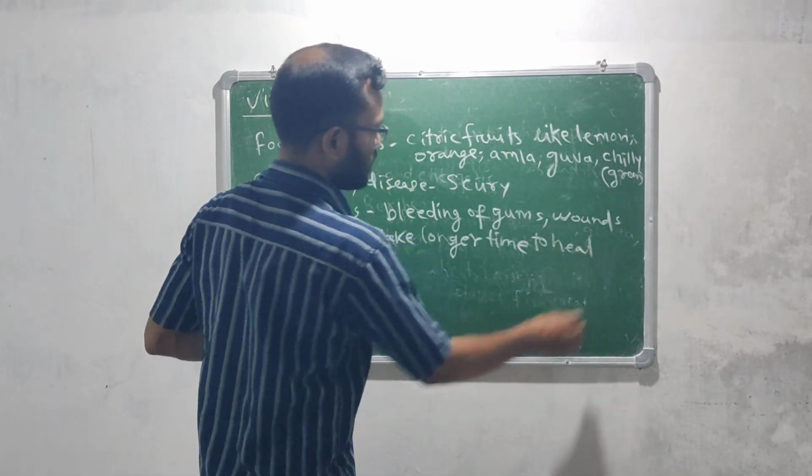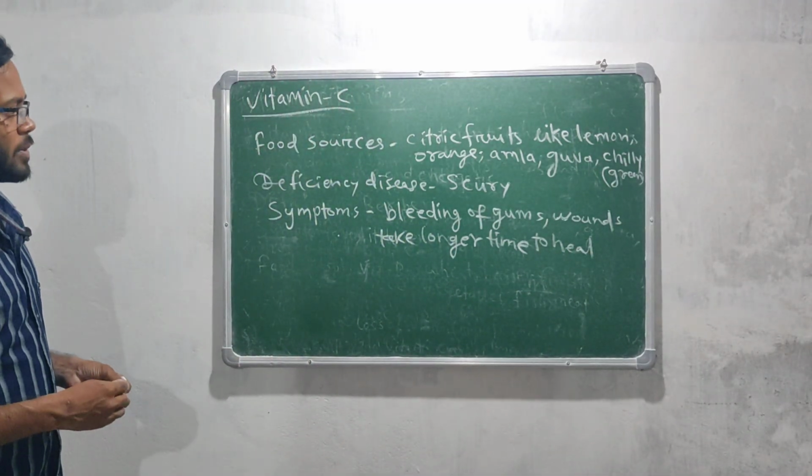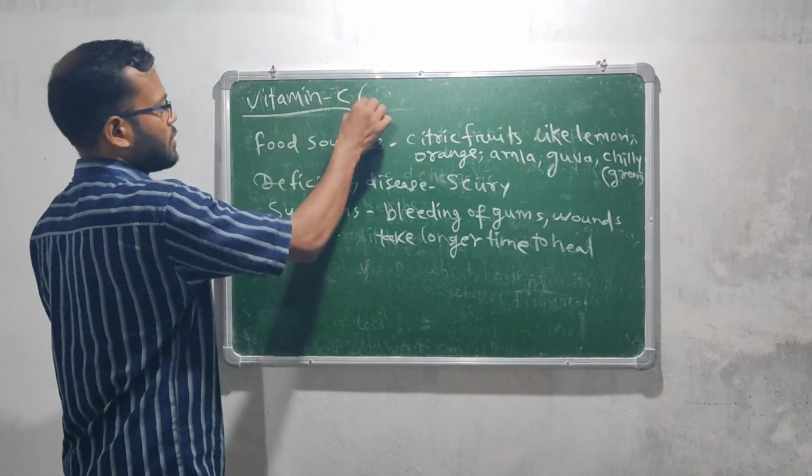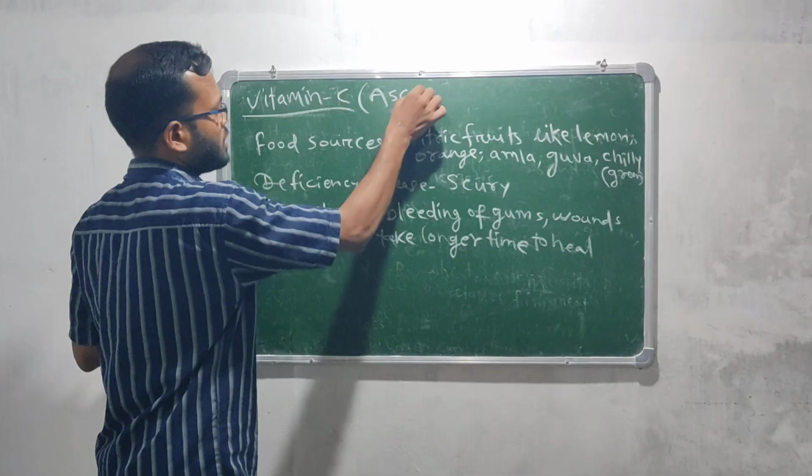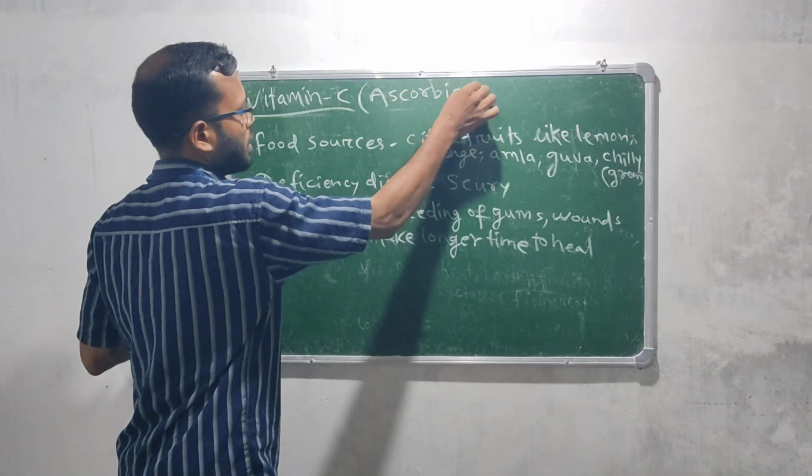This is also one of the symptoms. Okay, remember this. The other name of vitamin C is ascorbic acid.